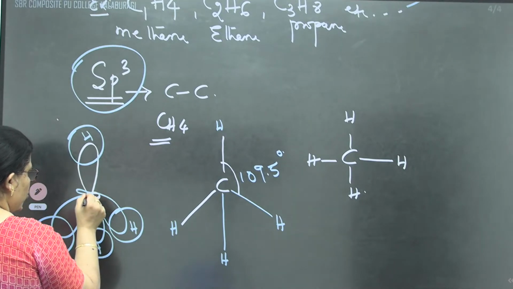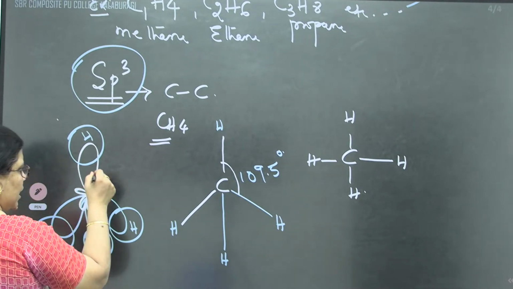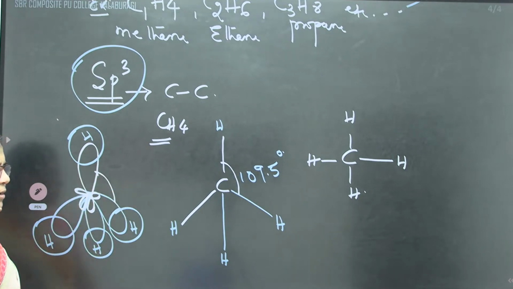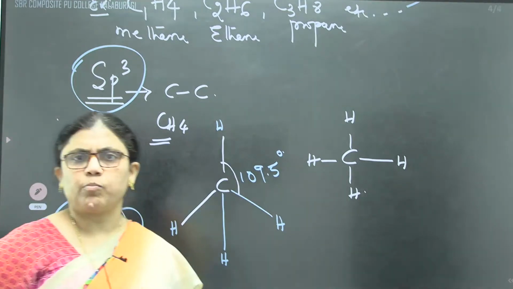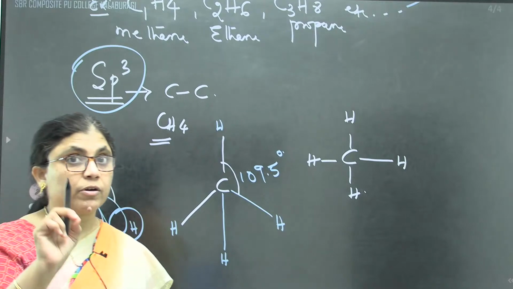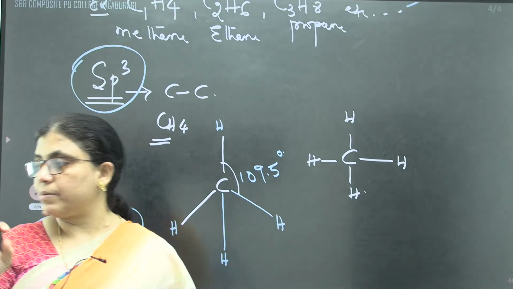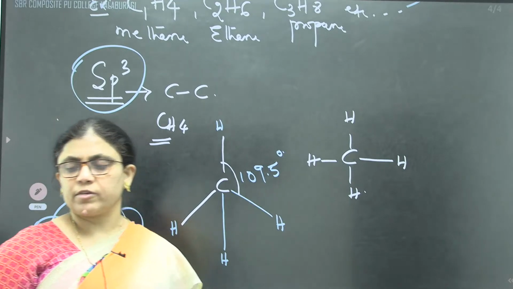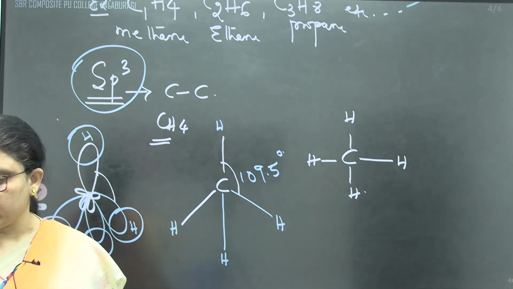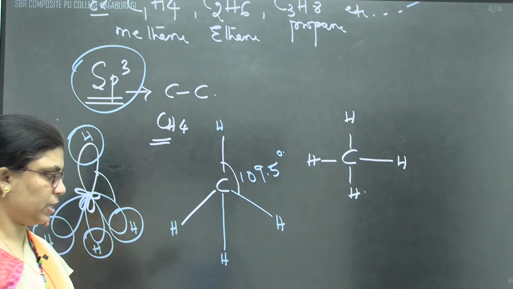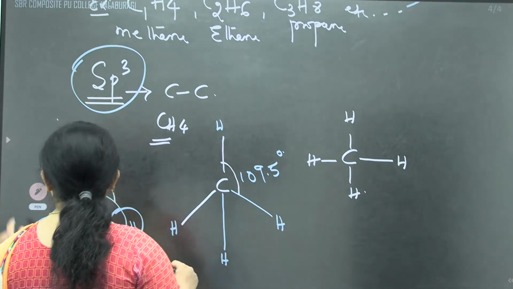Easy to write. One lobe should be smaller, one lobe should be larger, and the bond angle can be written as 109.5 degrees. That's why, whenever you are representing the bond angle, you need to remember the hybridization. Without hybridization, it will be difficult to represent it over here.